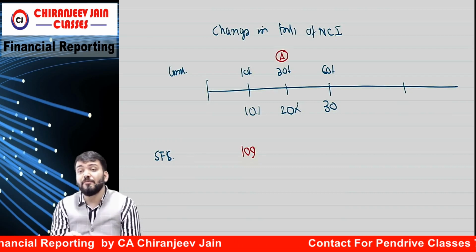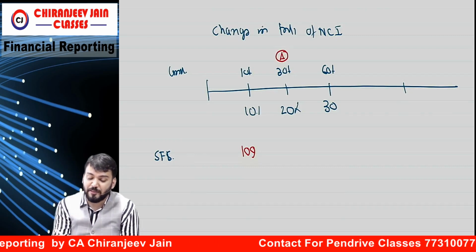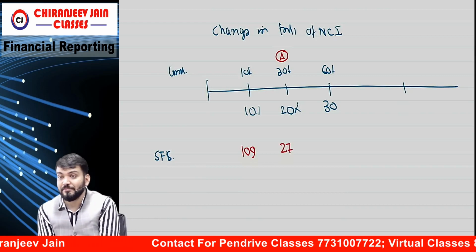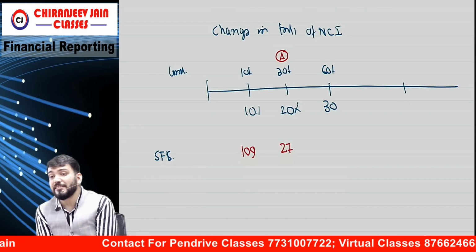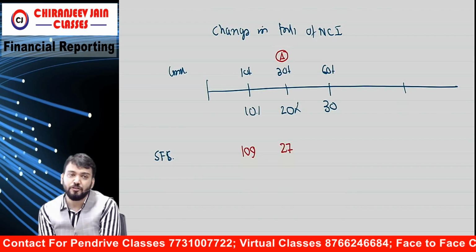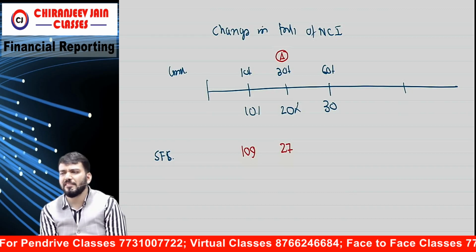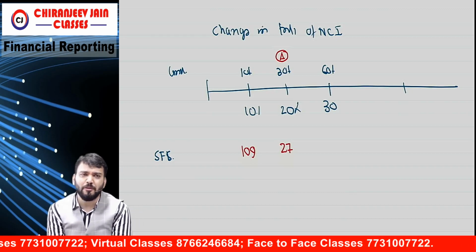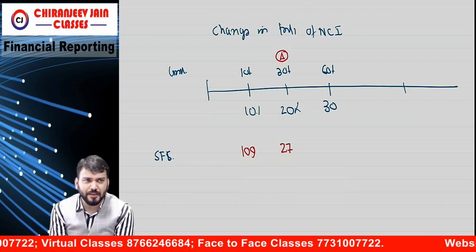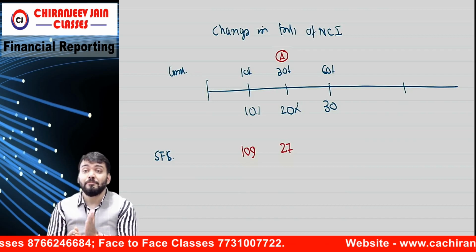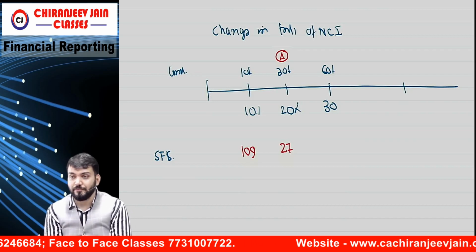So for investment in associate, in SFS we apply Ind AS 27, we don't apply 109. And 27 says investment will be recognized at cost. There is something more also, but I am not dealing with that point because in exam it will always be cost. So 109 says FVTPL or FVTOCI, but 27 says cost.